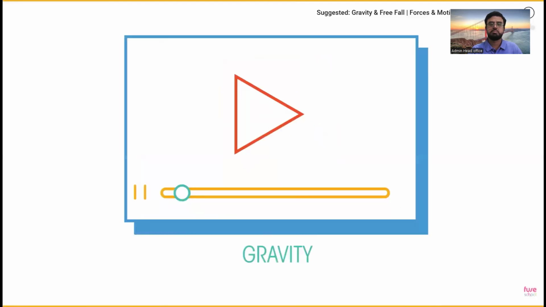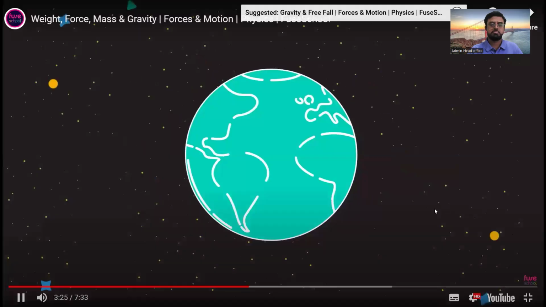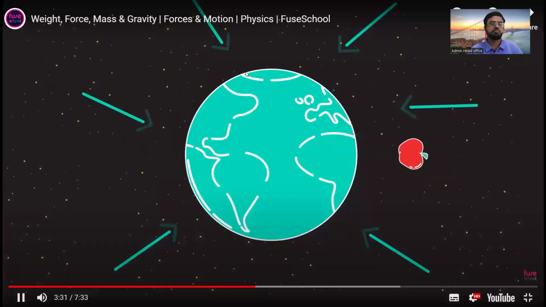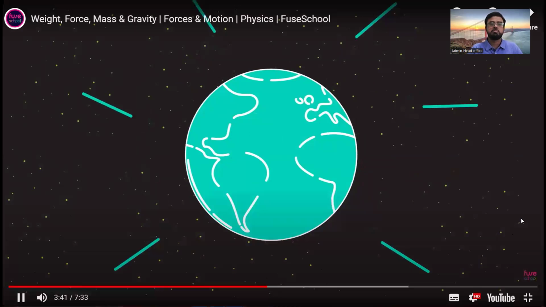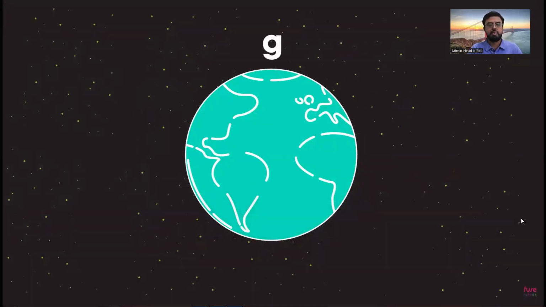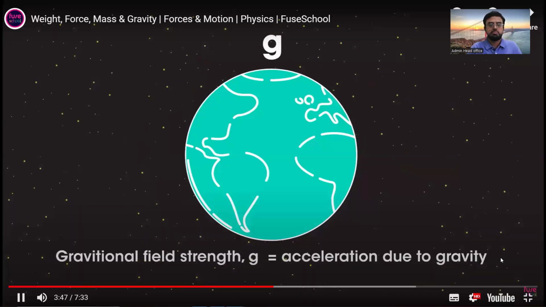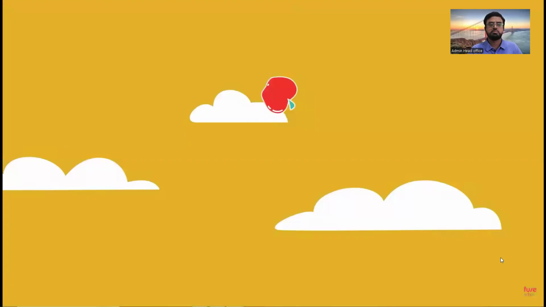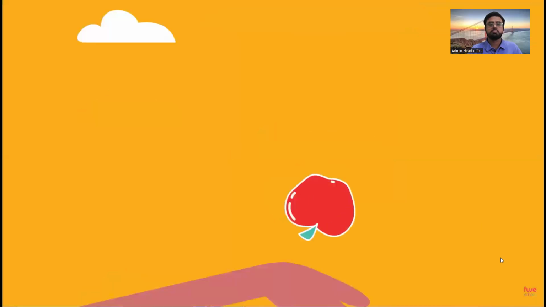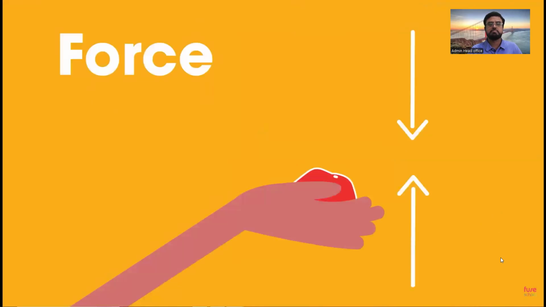An object thrown away from the Earth will experience a force towards the Earth which slows it down, stops it, and the object accelerates back towards the Earth. This acceleration is due to the Earth's gravitational force and is written as a little g. It's also known as the gravitational field strength. To stop the apple falling, so to prevent the gravitational force pulling it towards the center of the Earth, a force is needed that is equal to this gravitational pull.